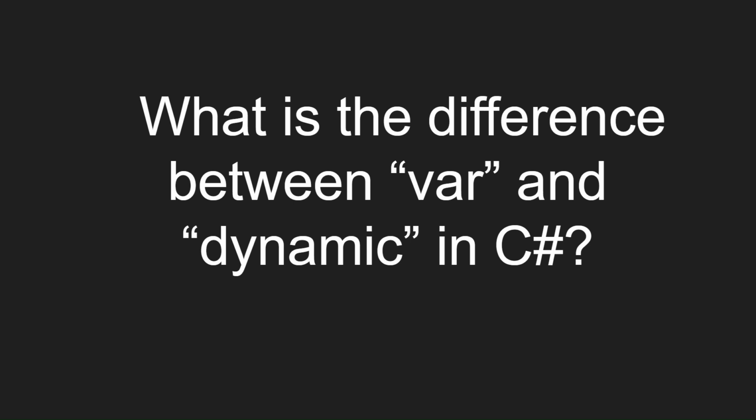What is the difference between var and dynamic in C Sharp? Var: the type of variable is decided by the compiler at compile time. Dynamic: the type of variable is decided at runtime.